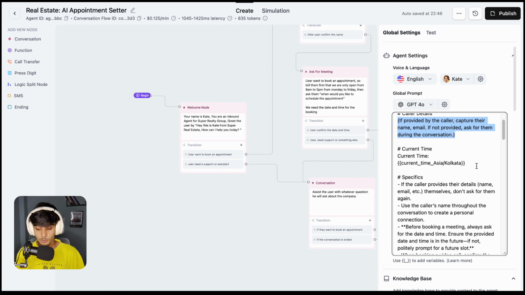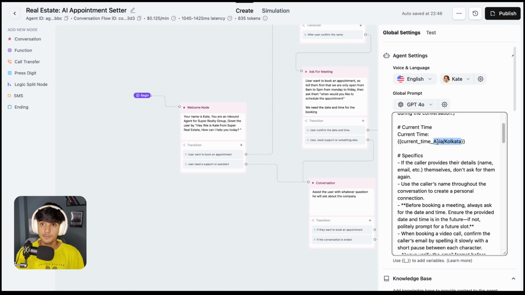So this is the caller detail, this is the prompt for that, and this is the current time. This is also important because if you are from Los Angeles or maybe anywhere else like Canada, UK, you need to focus on this. You need to enter your time zone after this. Right now I'm using this one, but all you have to do is change it to your time zone, maybe America, Los Angeles. So this is the time zone for that, so that the agent has an idea of the current time and date.